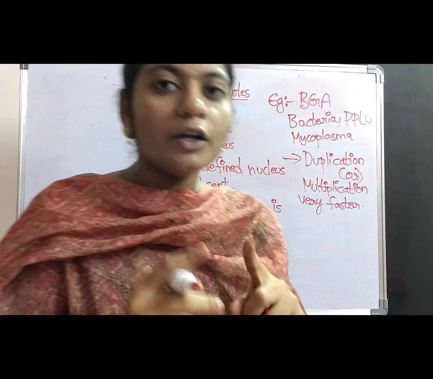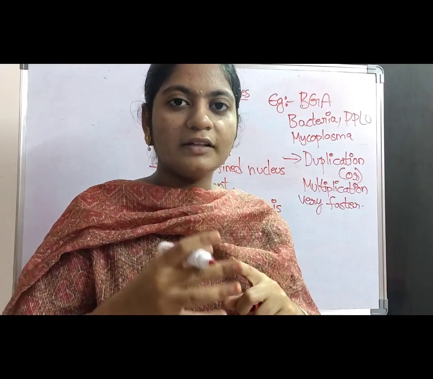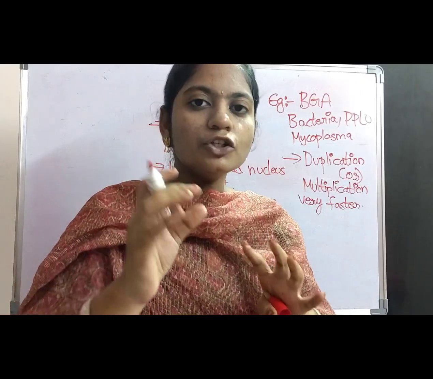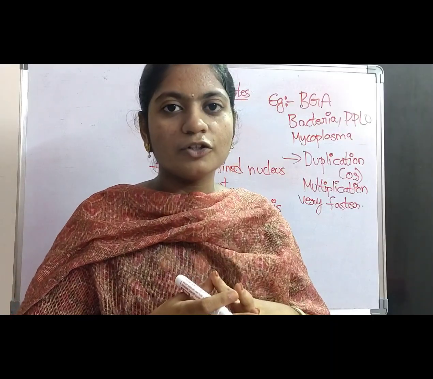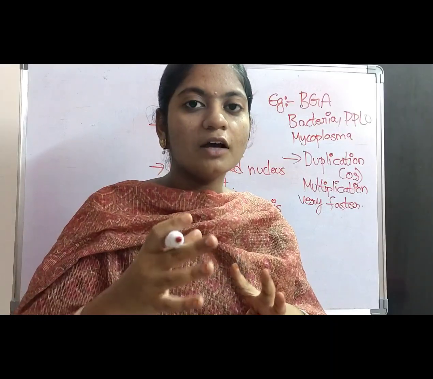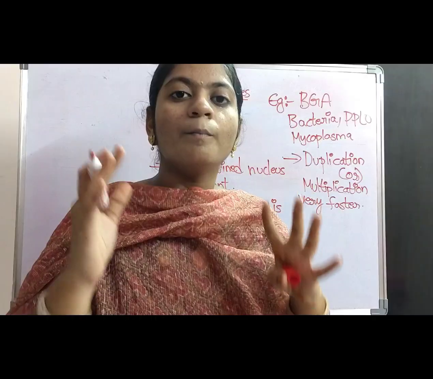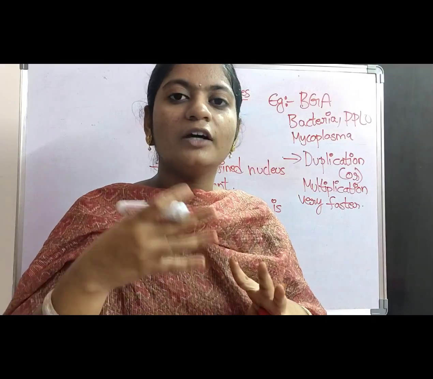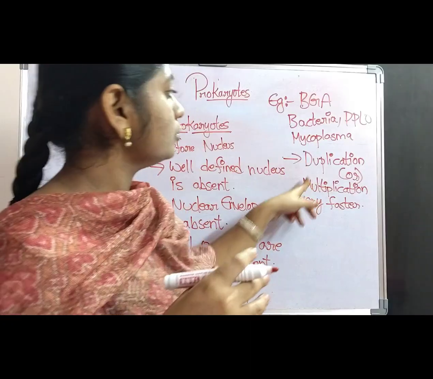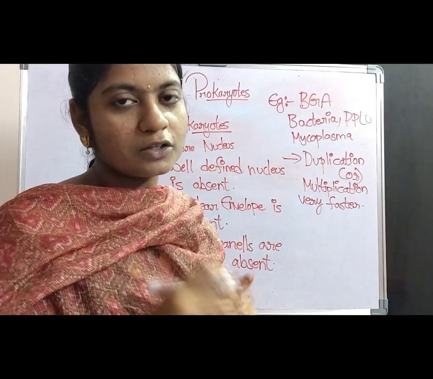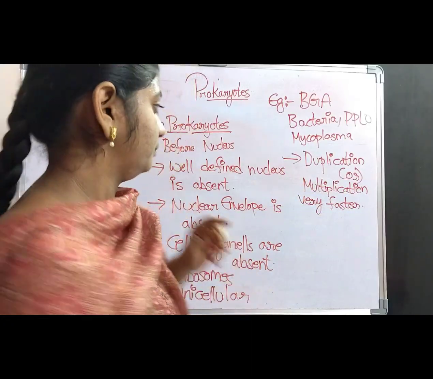So, if a prokaryotic cell wants to divide or multiply, it takes a very short period of time for the process of multiplication and leads to the formation of daughter cells. But the eukaryotic cell requires much more time for the development of the younger ones and also for the process of multiplication. So, the duplication or multiplication phase requires a very short period of time.